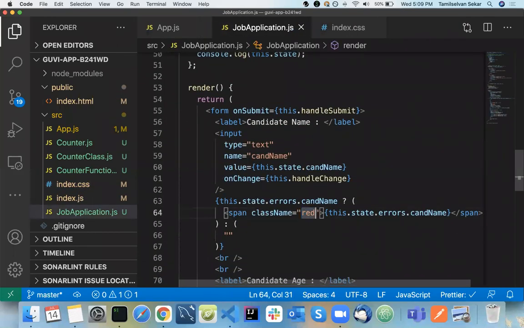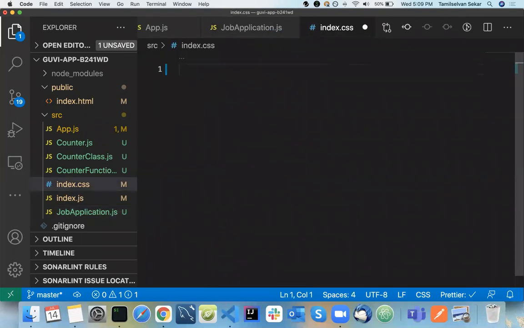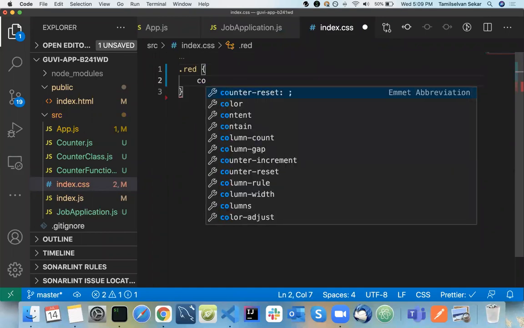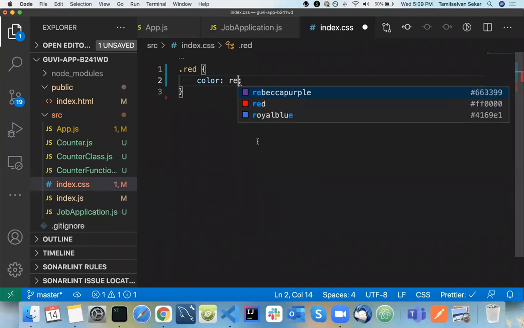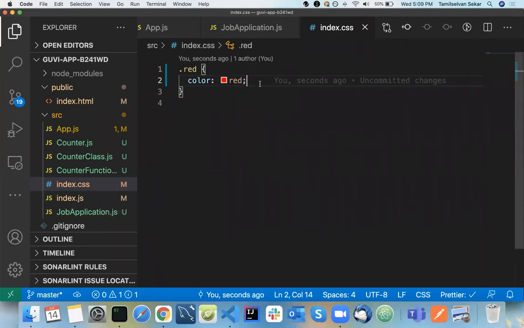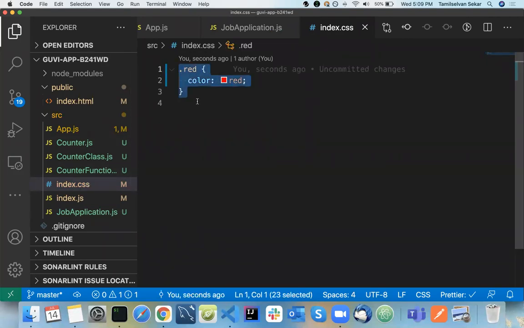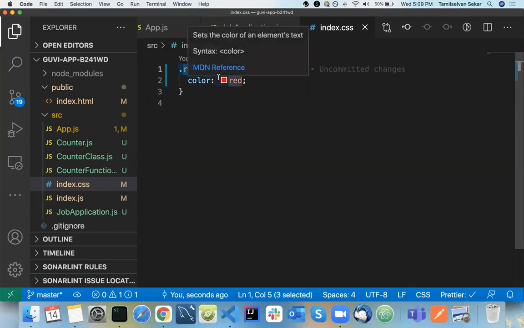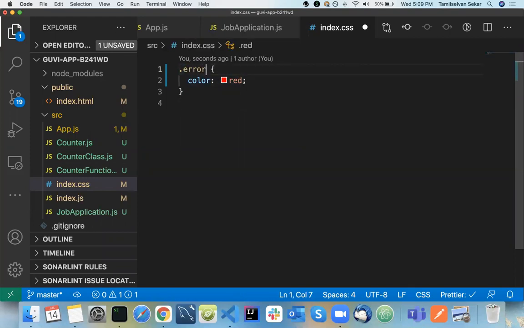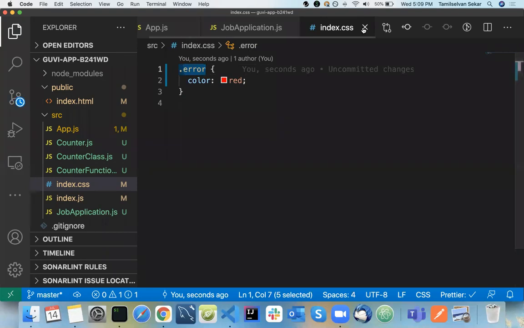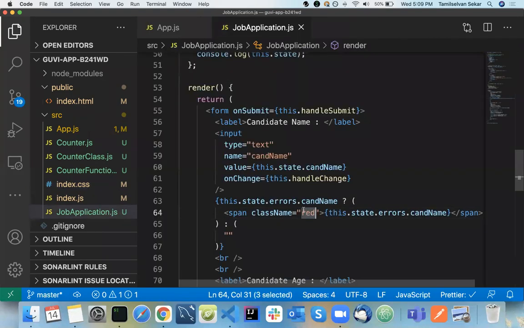I'm having red color, so I will have a class for that, dot red, and inside that I can have the color. Or we can have something like error. So we just added a CSS file called index.css and added a class called dot error.